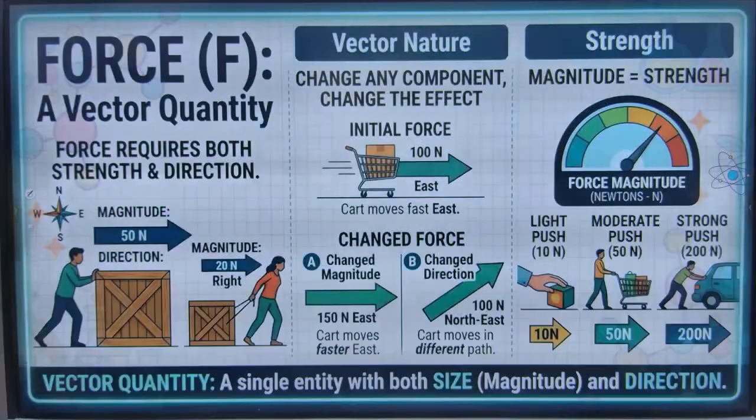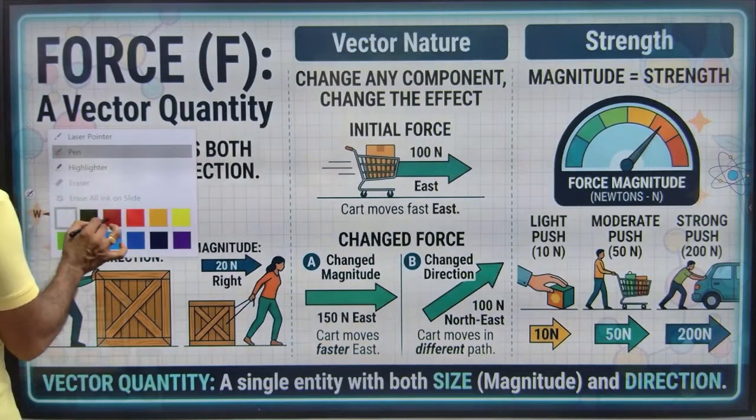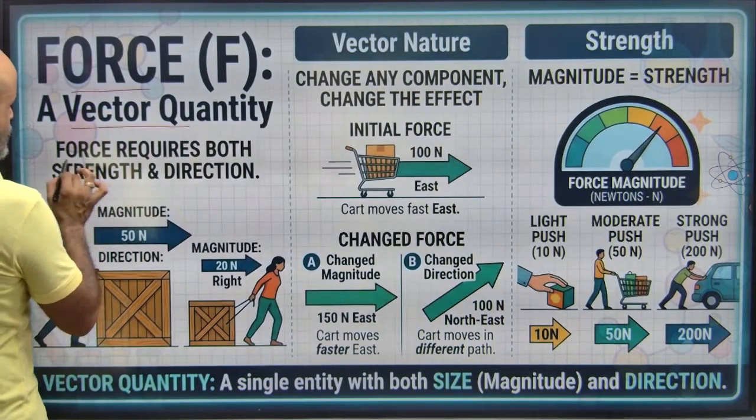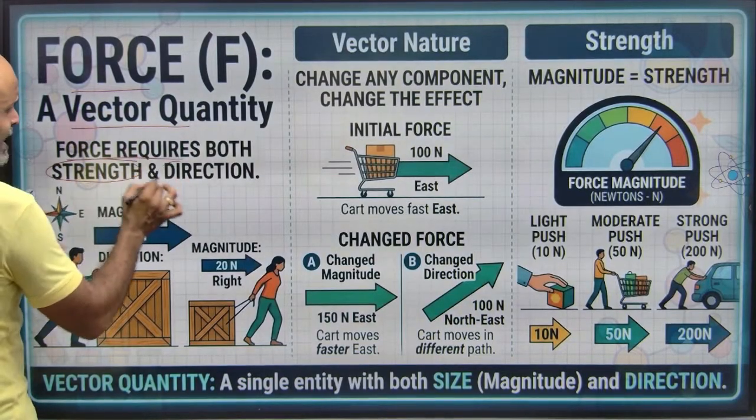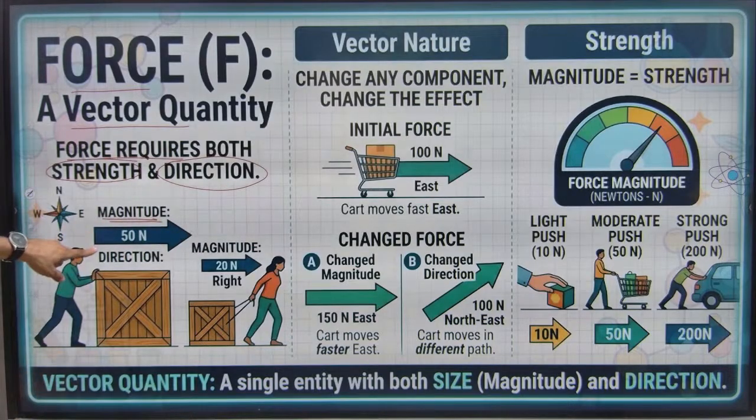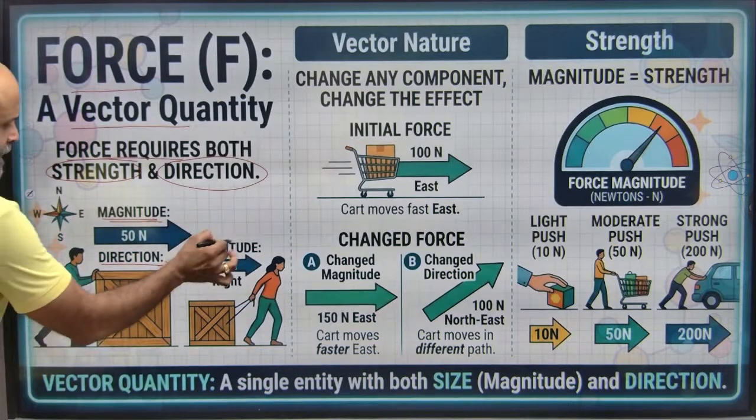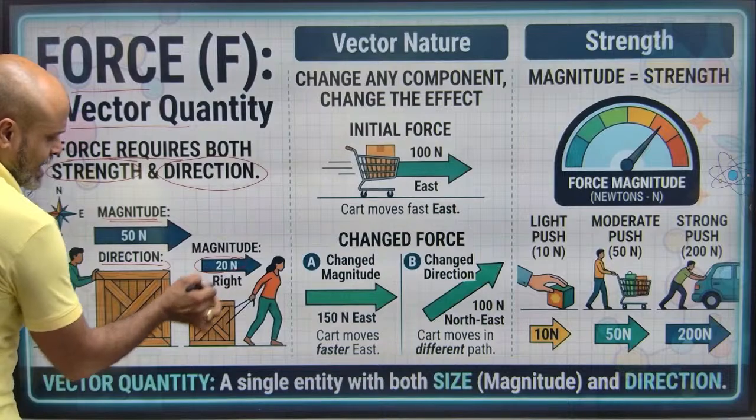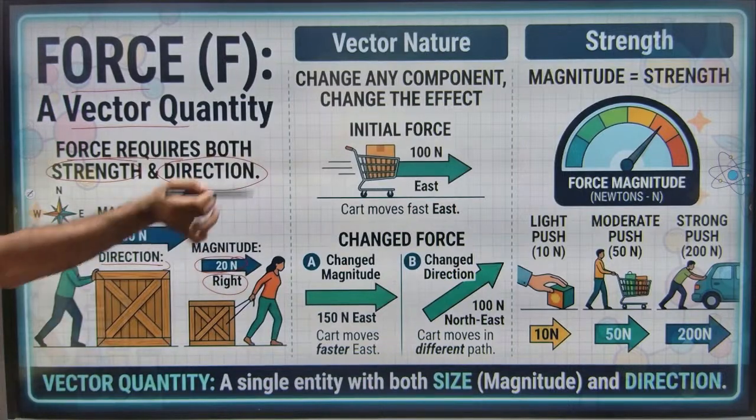Force is a vector quantity. So force basically is what? A vector quantity. Force requires both strength and direction. Strength is basically magnitude. Let's say I am applying a force of 50 Newton on this box. The direction is in this way. Again, I am applying a force of 20 Newton on this box. So the direction is this way.